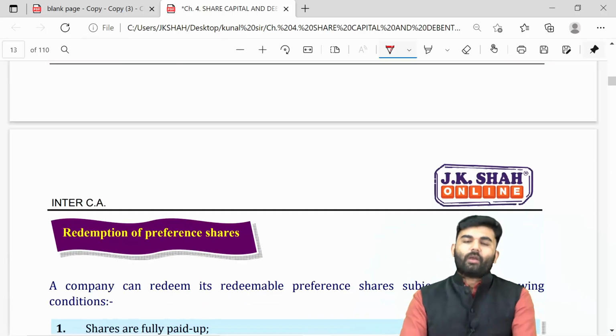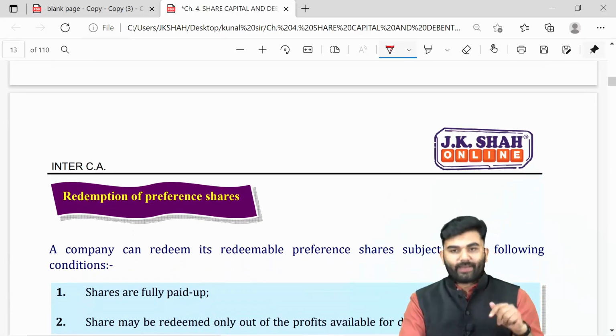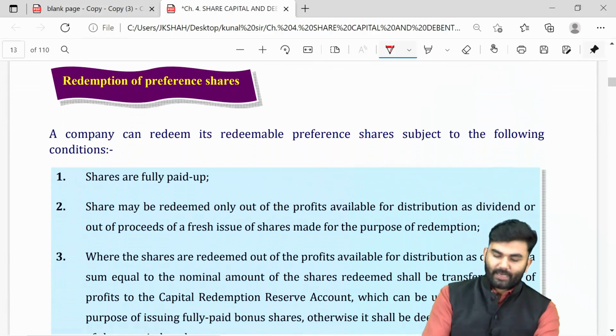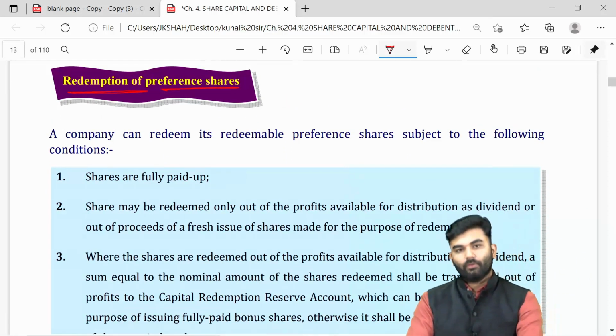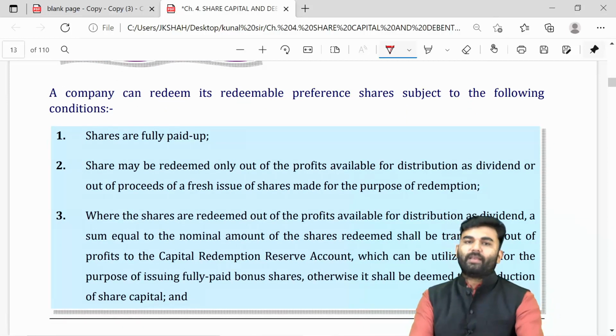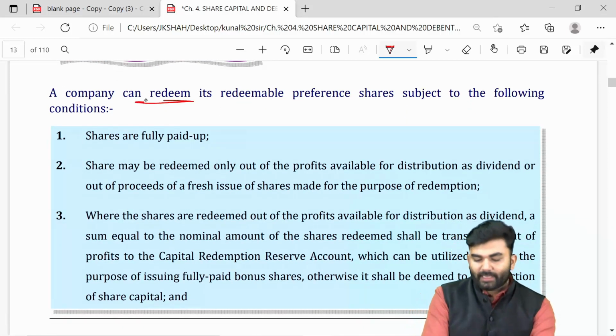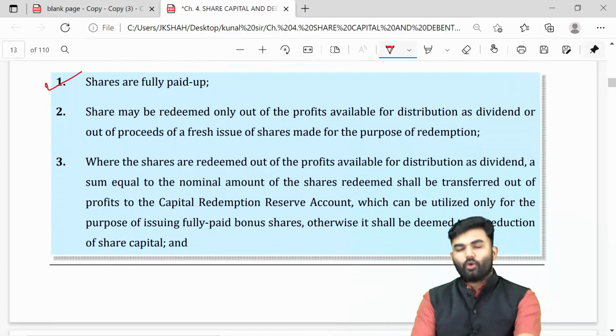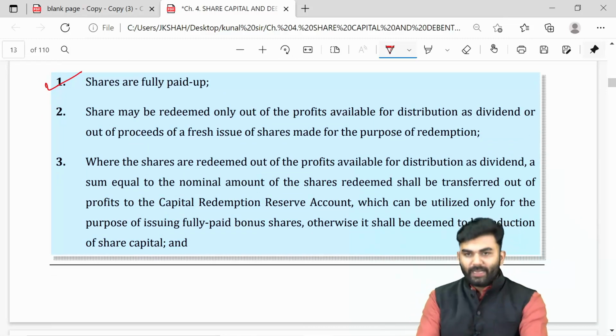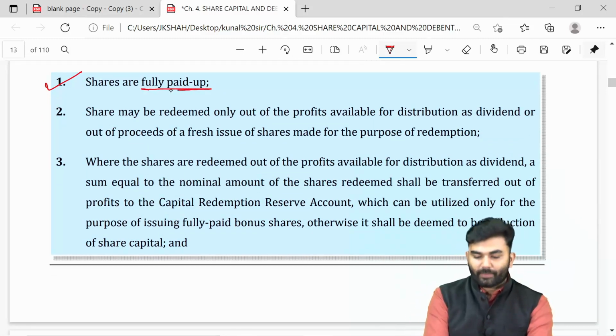So we have understood about the issuance of preference shares. Now let us understand about the redemption of preference shares. Whenever a company is going to redeem its redeemable preference shares, the lawmaker says only those preference shares can be redeemed which are fully paid up.